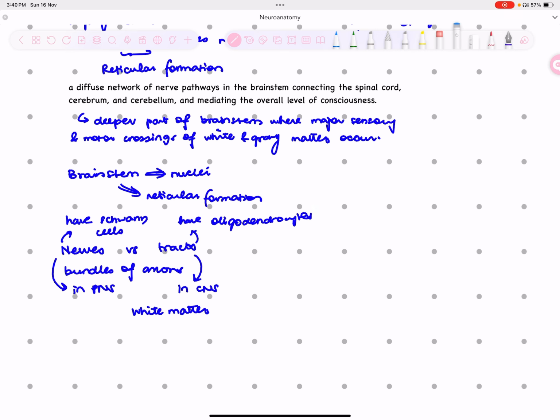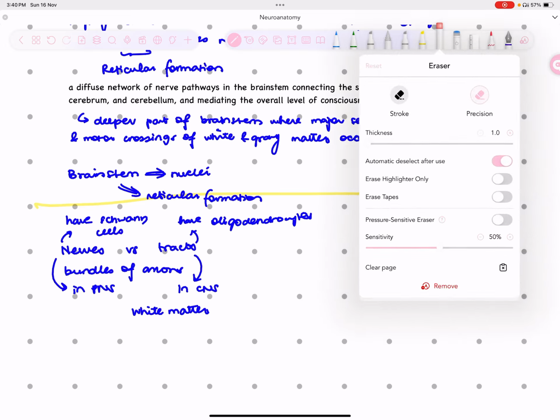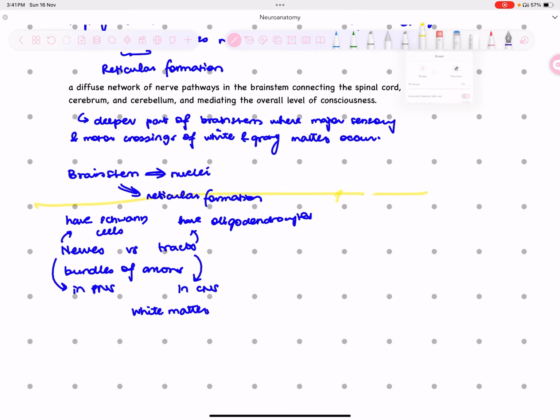Now, moving forward, there's one thing that needs to be clarified before we go forward, about your nerves and tracts. Let me just erase this. Your nerves are basically in your peripheral nervous system. But if the same bundles of axons are in the central nervous system, they'll be called tracts, right? So nerves are in the peripheral nervous system, tracts are in the central nervous system. This is one thing that you should know.